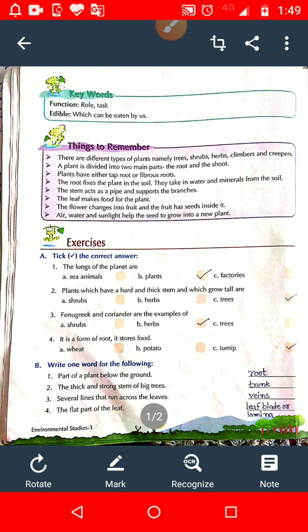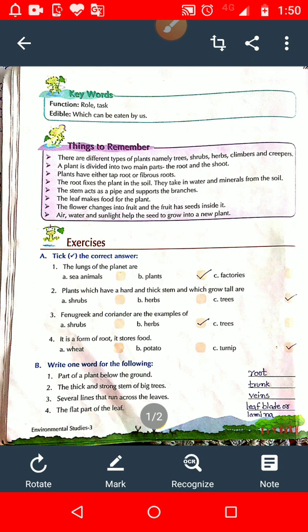Is it clear? When you see the structure of a leaf, you will see a pattern in the leaf, and in the middle is a line. The middle line of the leaf is known as midrib, or you can say mid-vein, and a number of side veins branch out from the main vein. So, student, the several lines that run across the leaves are known as veins.